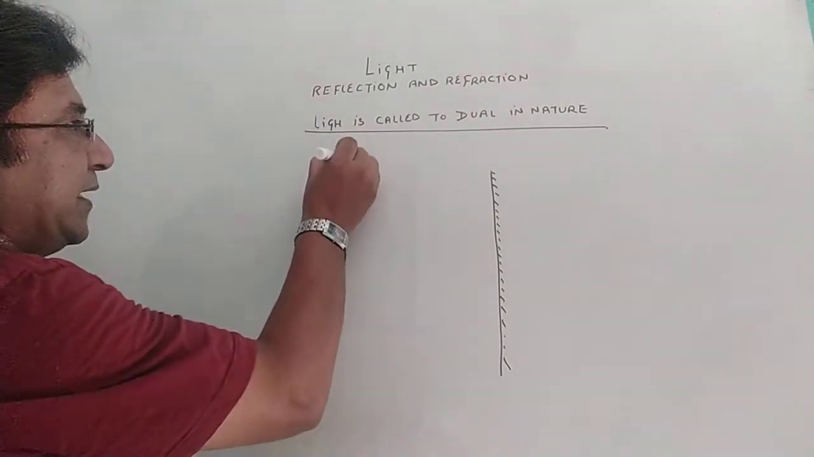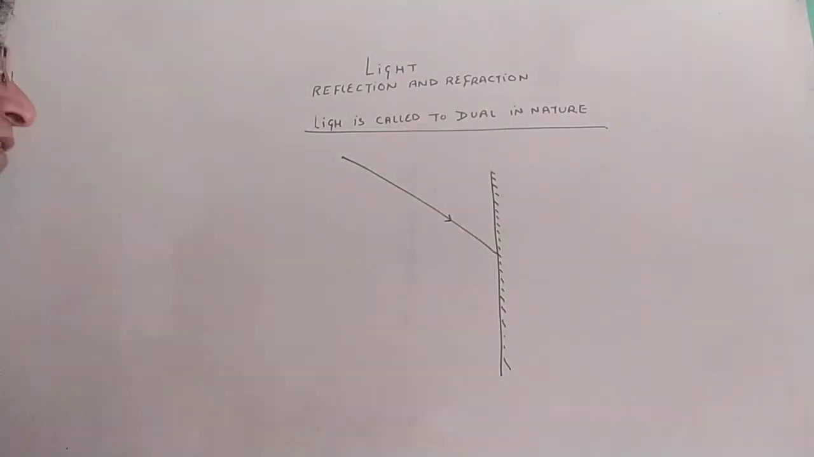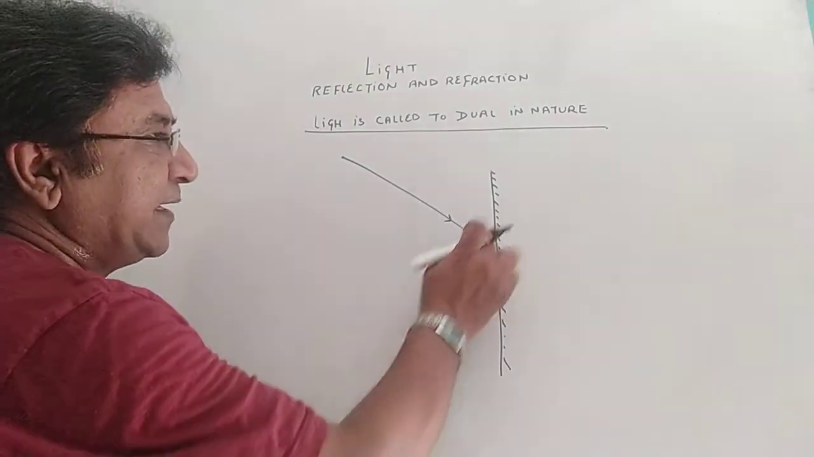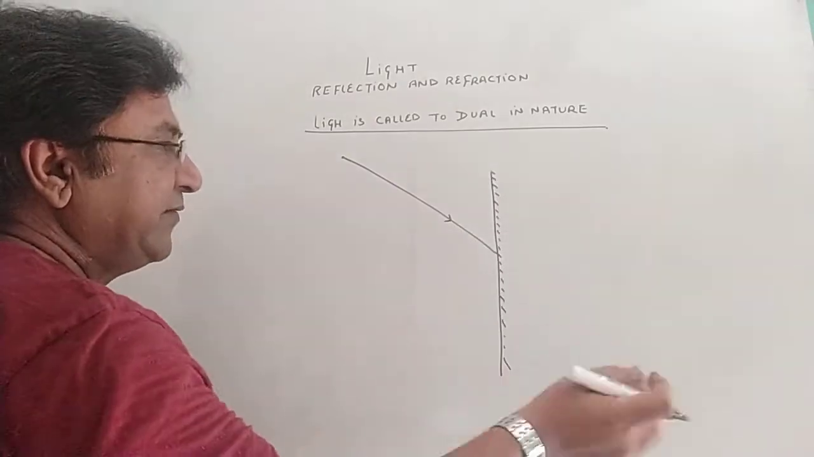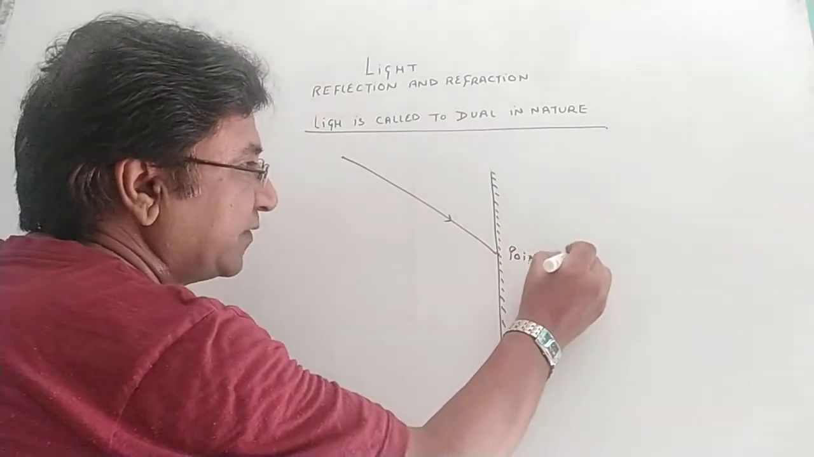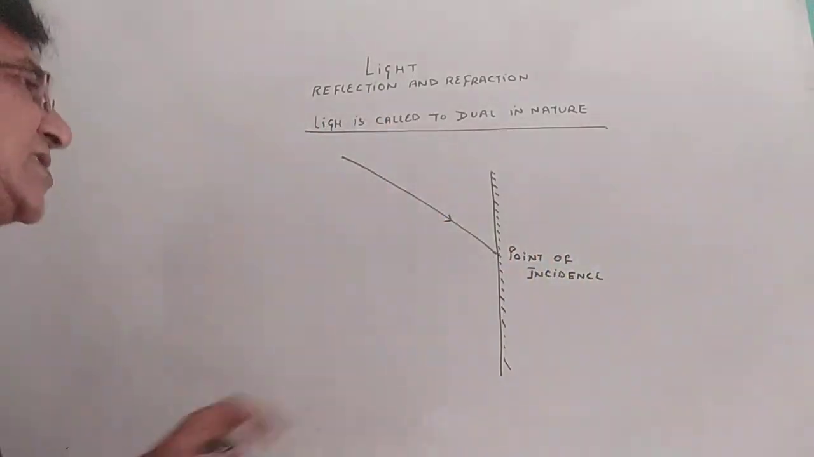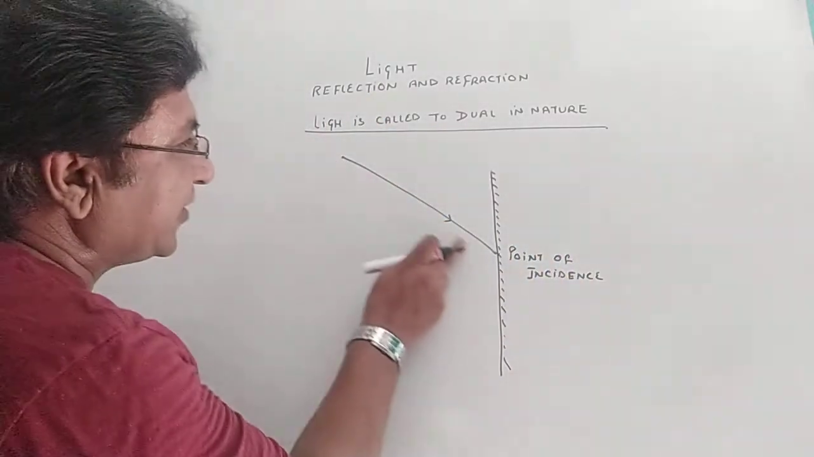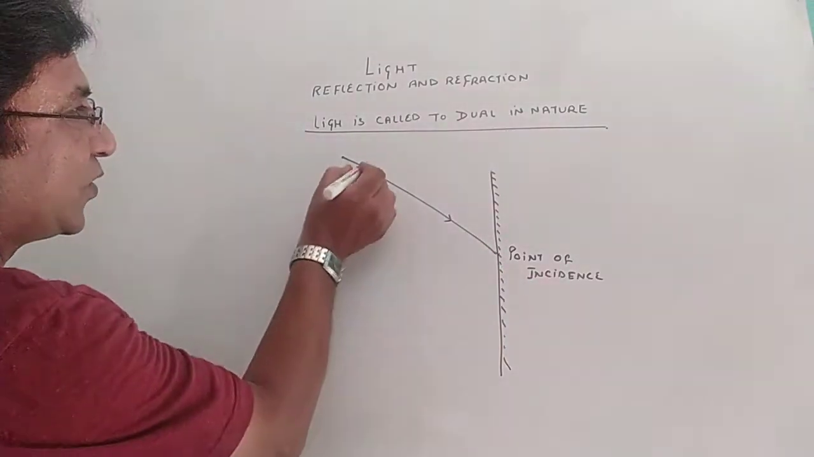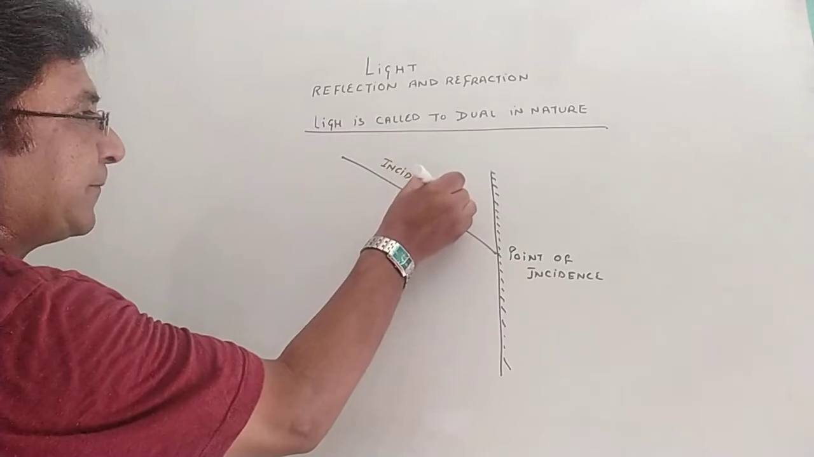Suppose the light is coming from the point source. This is a point object. A ray of light striking an object. Now the point where it is striking, it could have struck anywhere, but it has struck over here. So it is called the point of incidence. Remember that. Incidentally it has struck over this point. The ray of light which strikes on the point of incidence is called the incident ray.